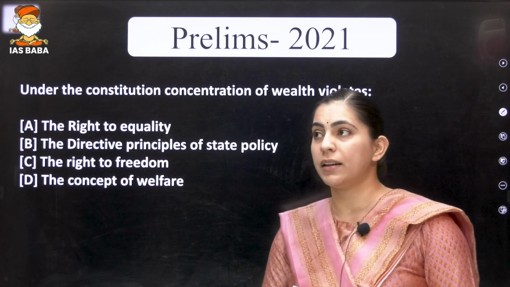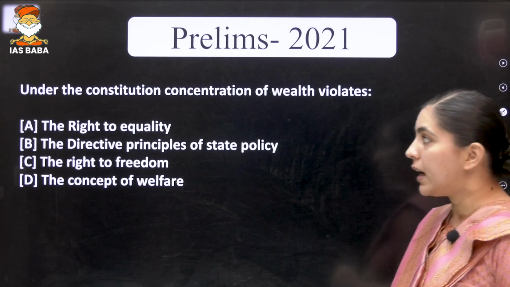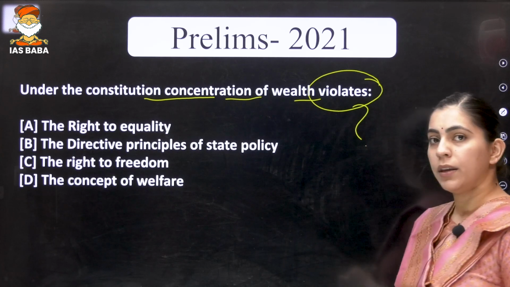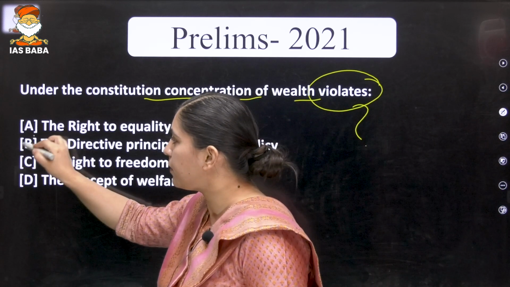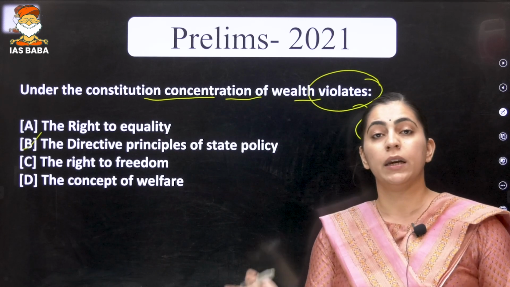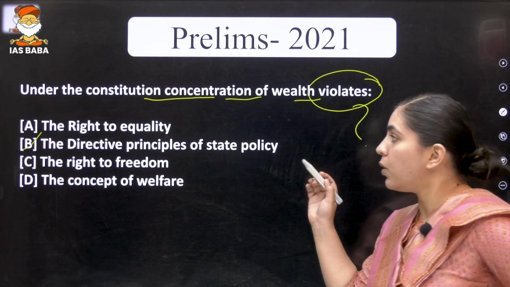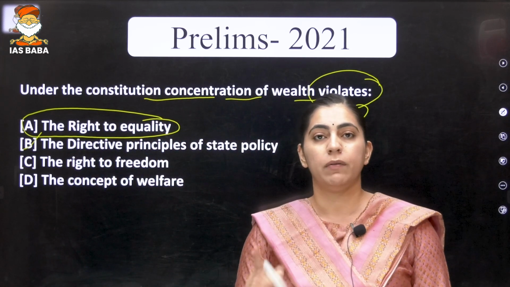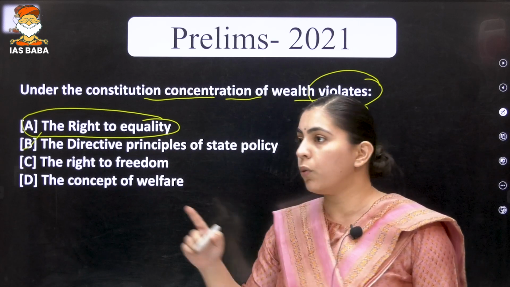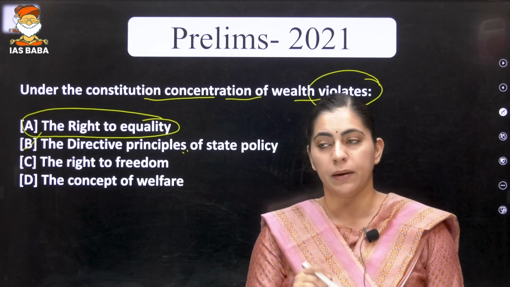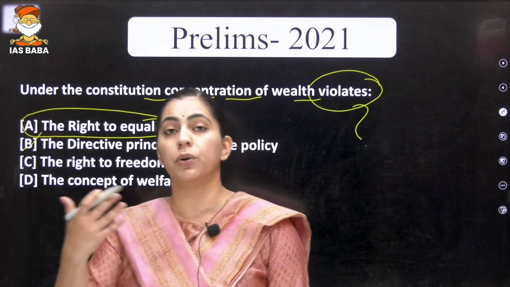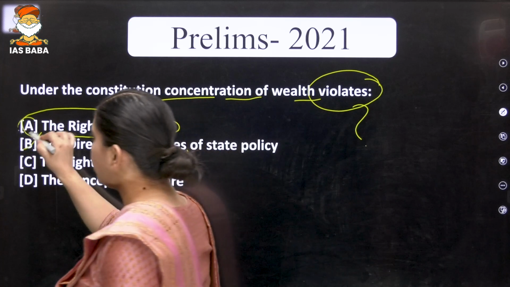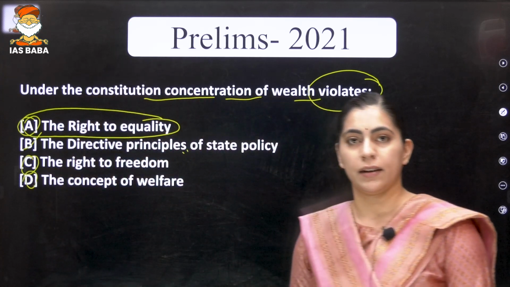So the first question that is asked in the year 2021: under the constitution, concentration of wealth violates what? Yes, everyone knows that we are discussing directive principle of state policy. So the answer has to be DPSP. But this question is also telling us about right to equality. Now, whenever you are solving the previous year question, it is not important that you only see the correct answer, that is B. But in order to better understand and in order to predict the examination of 2025, it is important that you should be knowing about all the options which are incorrect, right?